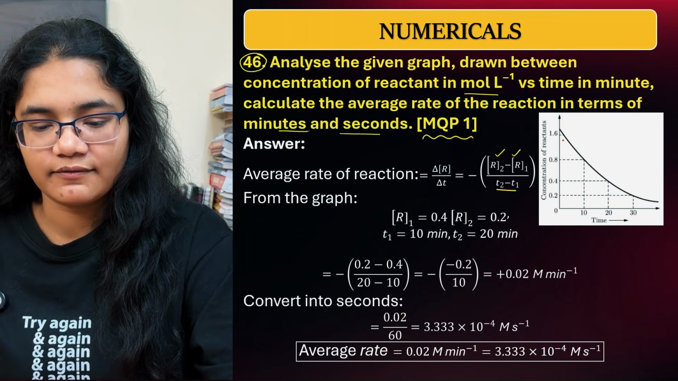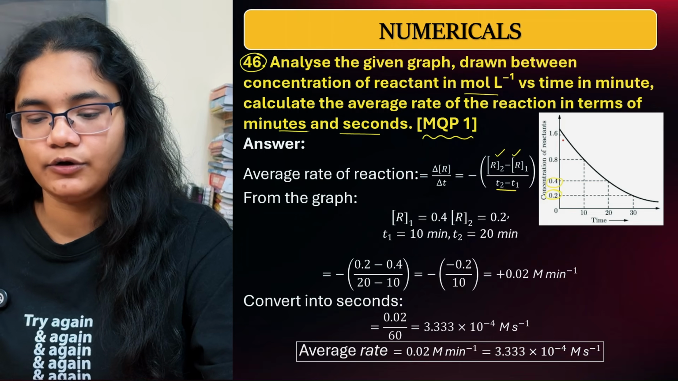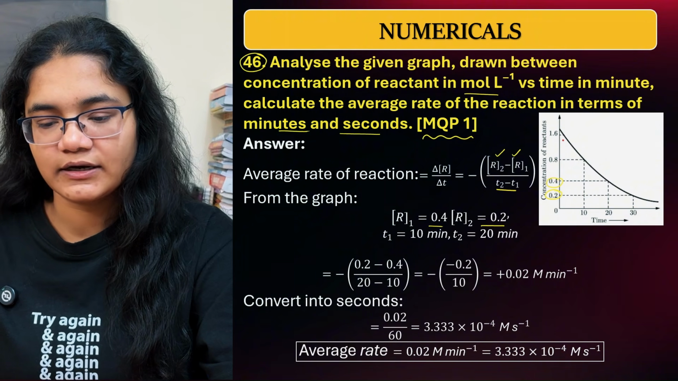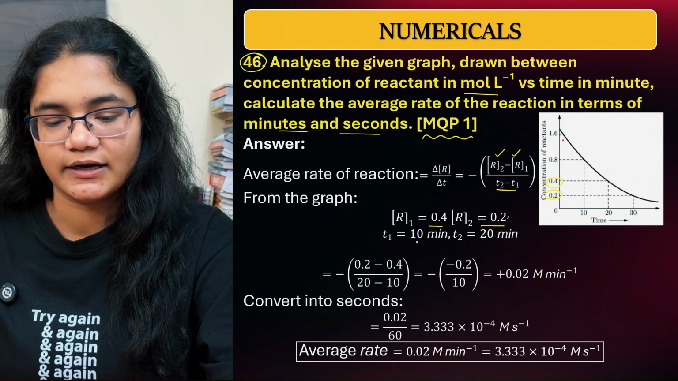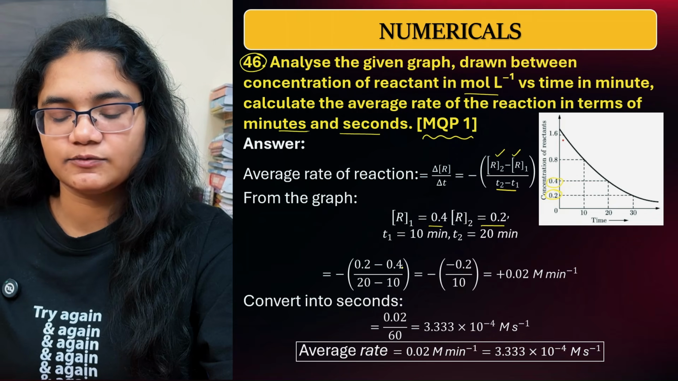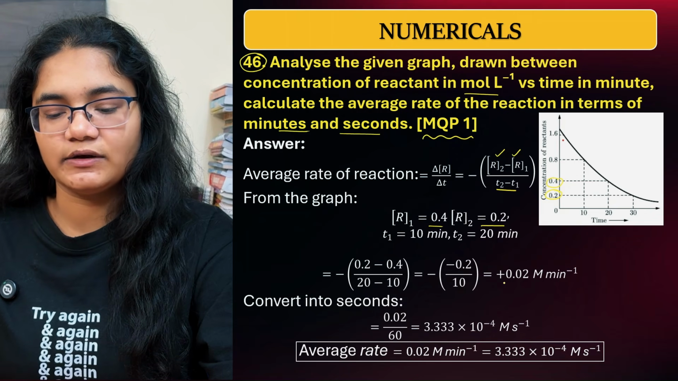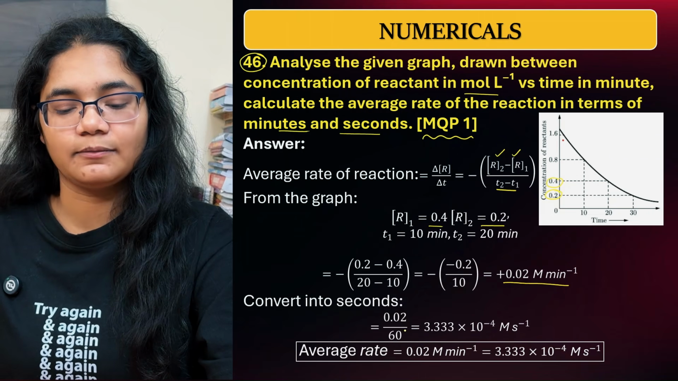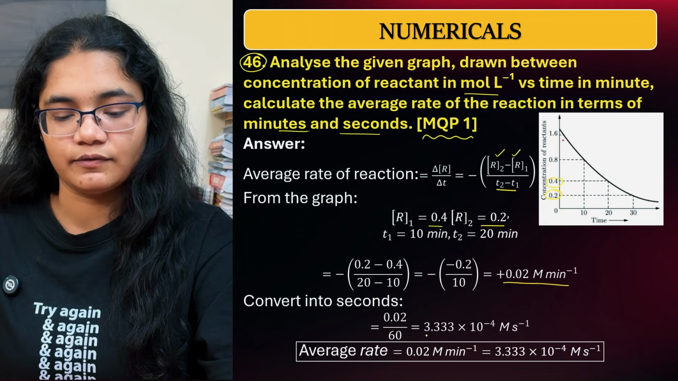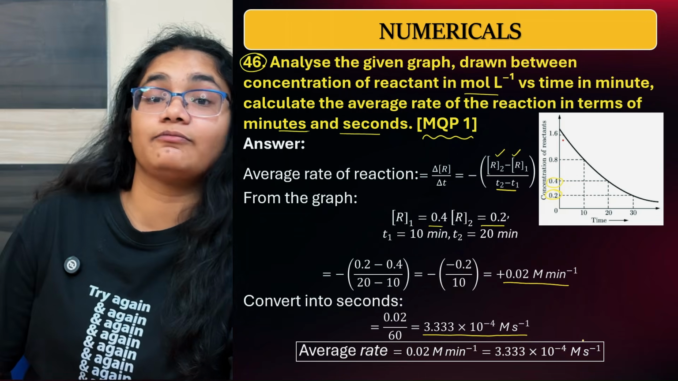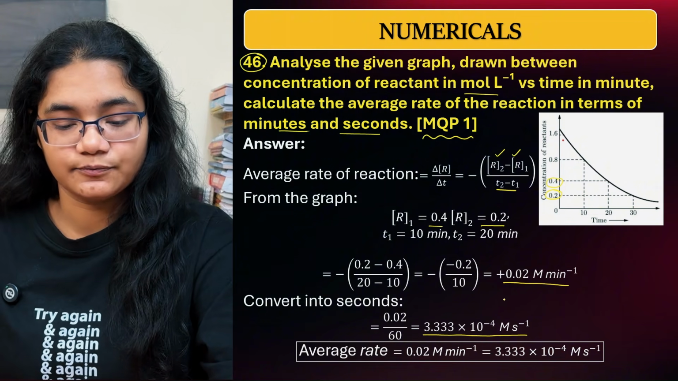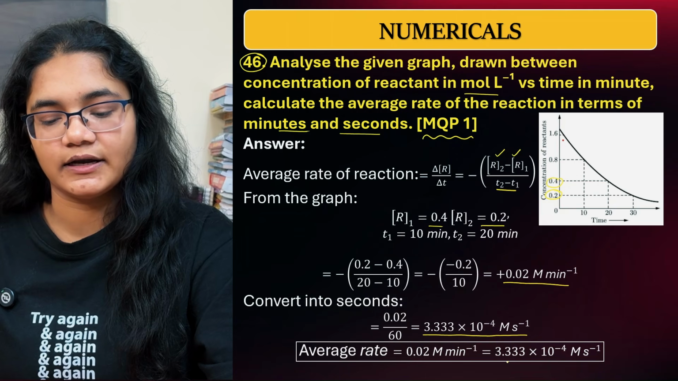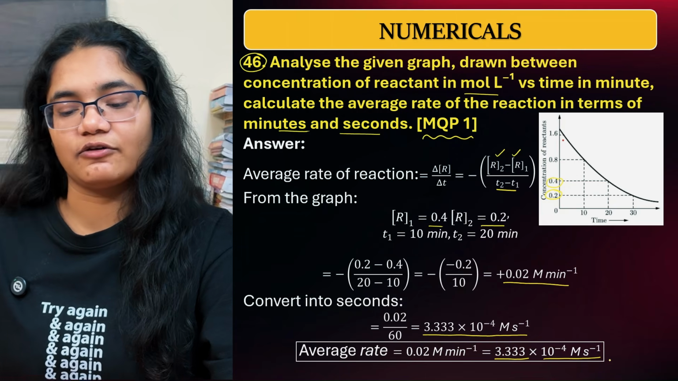For example, if you are considering 0.4 and 0.2, the time difference is 10 minutes, right? So I can write 0.2 minus 0.4 divided by 20 minus 10. So you will get plus 0.02 mol per liter per minute. Now if you convert it into seconds, just divide this by 60, you will get 3.333 into 10 to the power of minus 4 molar second inverse. So the average rate here is 0.02 molar minute inverse, and we can convert it into 3.333 into 10 to the power of minus 4 molar second inverse.